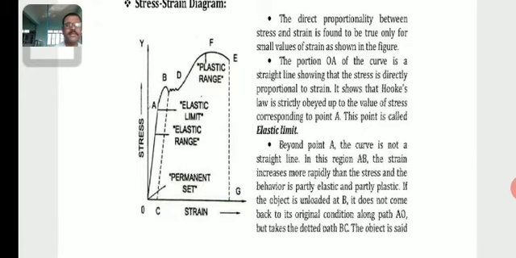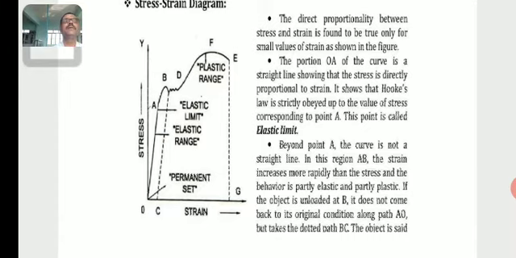Beyond that, the body loses its property of elasticity and exhibits the property of plasticity. This is the nature of the graph obtained when we plot stress versus strain.